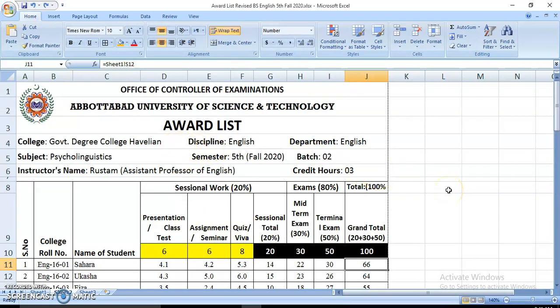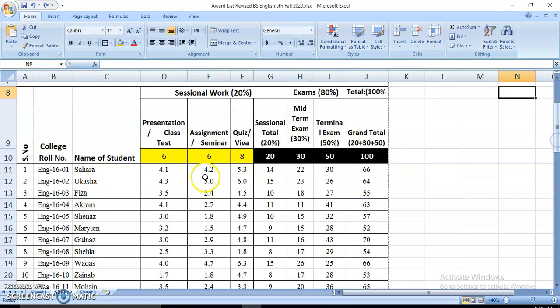If a teacher knows Excel and how to insert formulas and how to link two sheets with each other, then it is quite easy to maintain students' data. As you can see here, some students get 2.5 out of 6, some are getting 1.5 out of 6, and some getting even 1.8 out of 8.